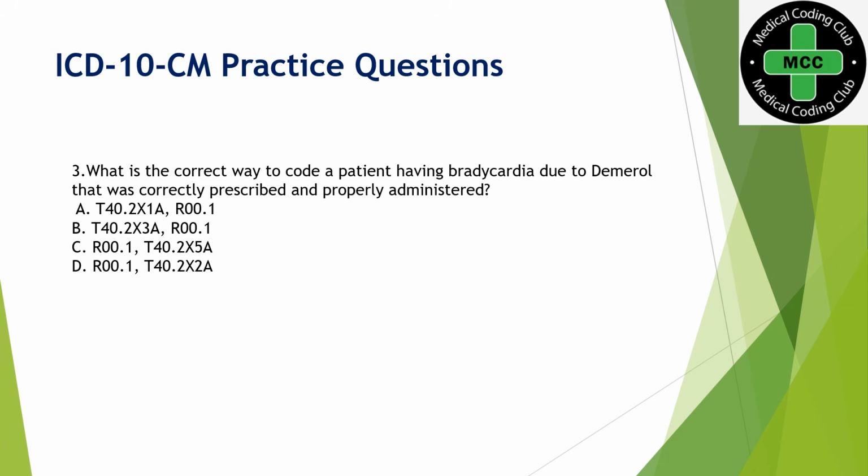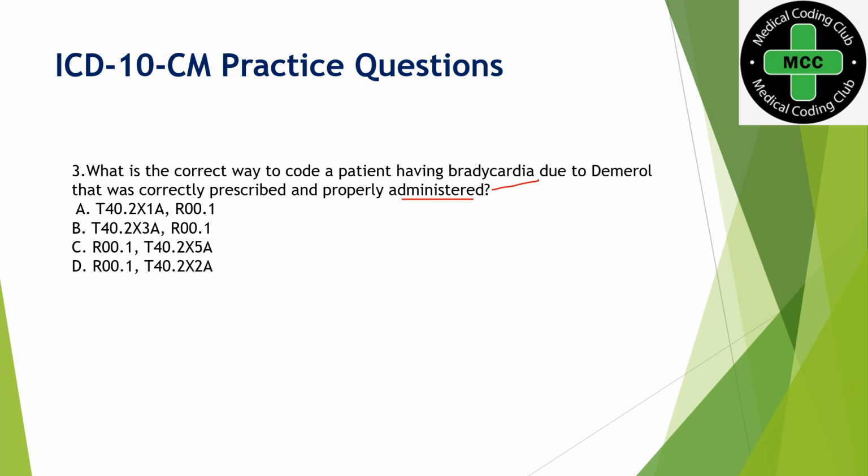So third question: what is the correct way to code a patient having bradycardia due to Demerol that was correctly prescribed and properly administered? Here you should know the coding guideline for adverse effect of a drug. Also, they have stated that it was correctly prescribed and properly administered. So it is not an accidental overdose, and it's not a self-harm case either. We have a separate code for self-harm, right? It's not self-harm.